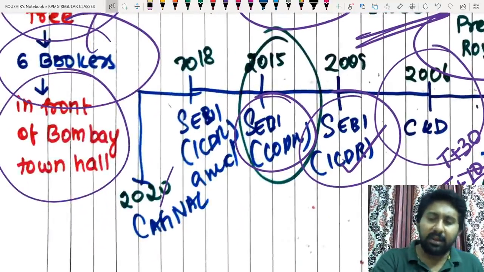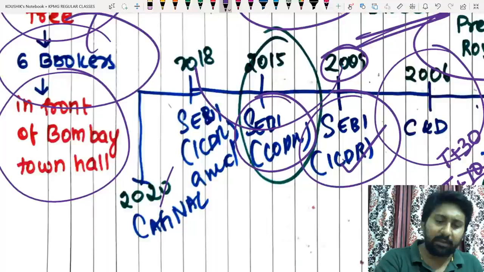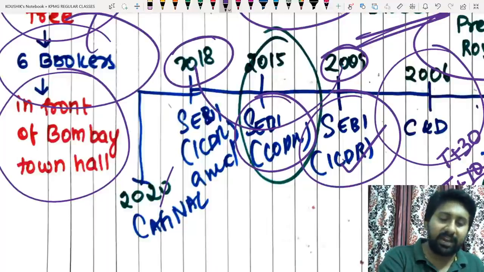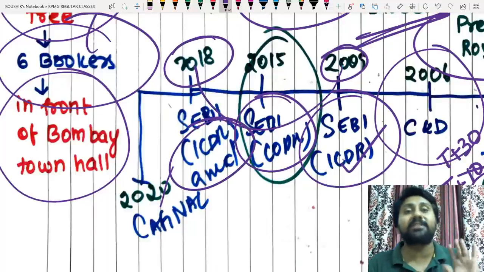Later, the 2009 ICDR guidelines became outdated, and in 2018 the amended ICDR regulations were introduced.